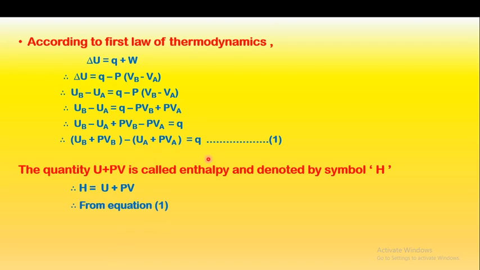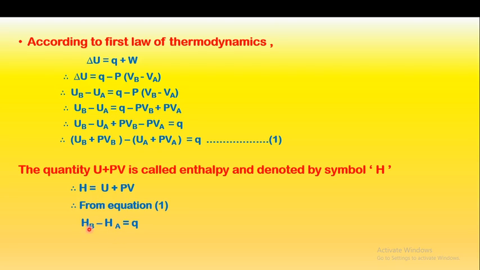And from equation 1, what can we write? HB minus HA. U plus PV is the H, so this is U plus PV for the B state, that is the final state, HB, and minus this UA plus PVA for the initial state, that is HA.